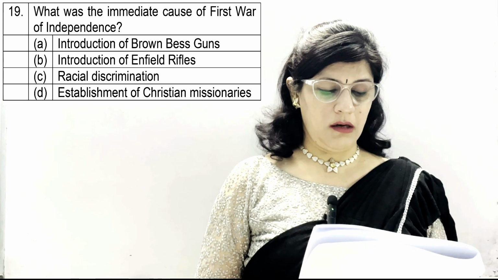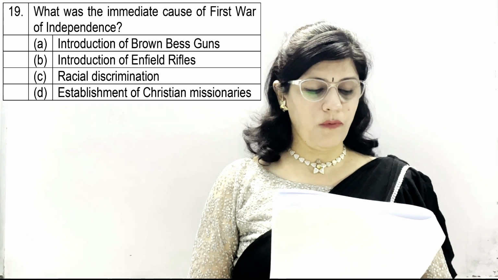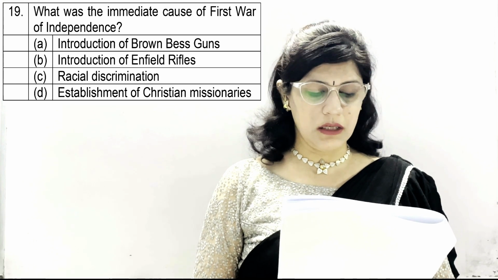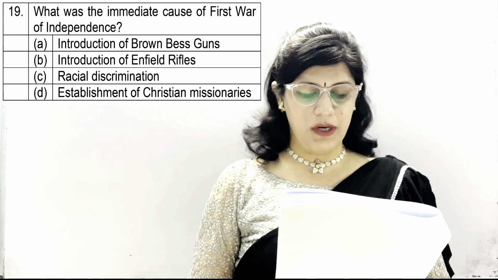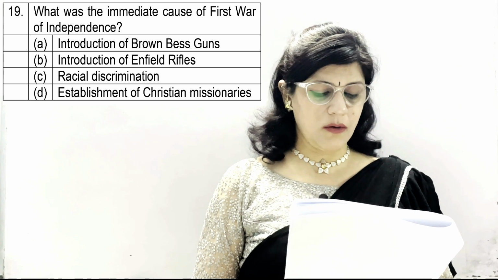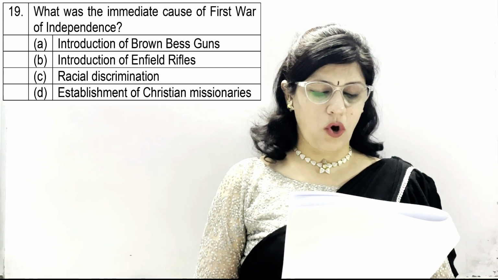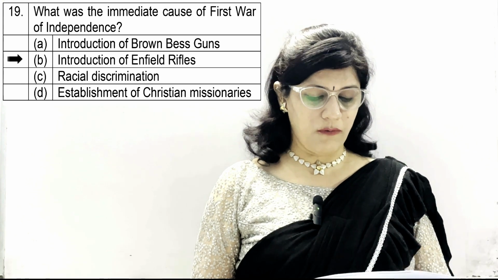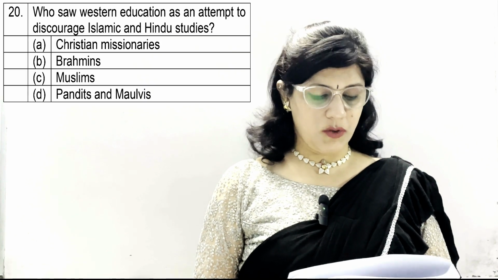Question number 19. What was the immediate cause of First War of Independence? A. Introduction of brown bess guns, B. Introduction of Enfield rifles, C. Racial discrimination, and D. Establishment of Christian missionaries. And the correct option is B. Introduction of Enfield rifles.